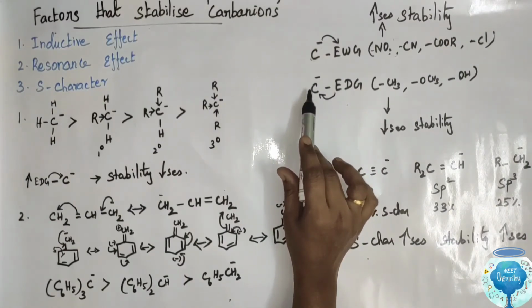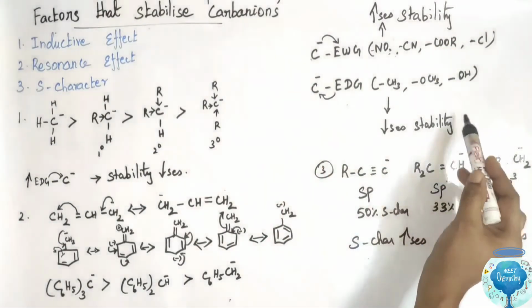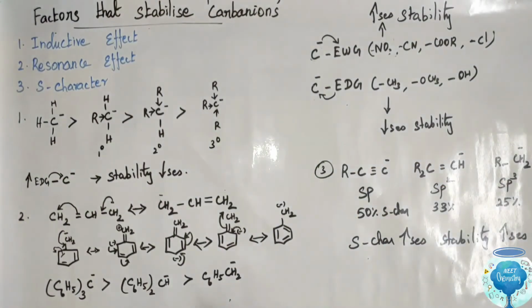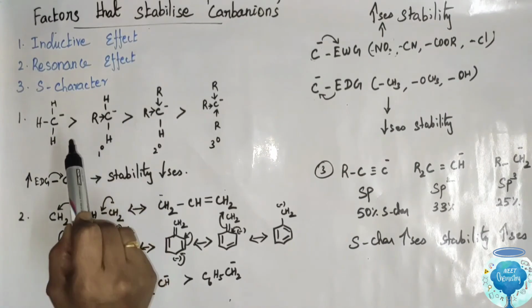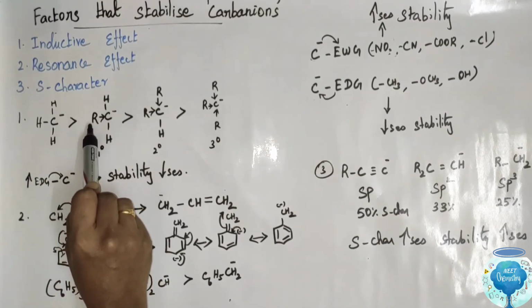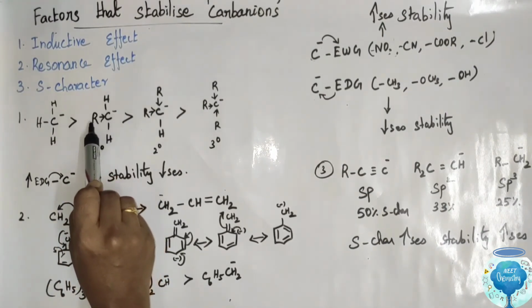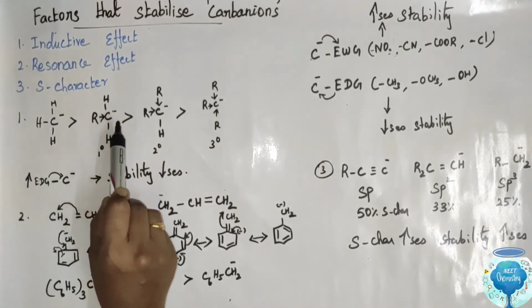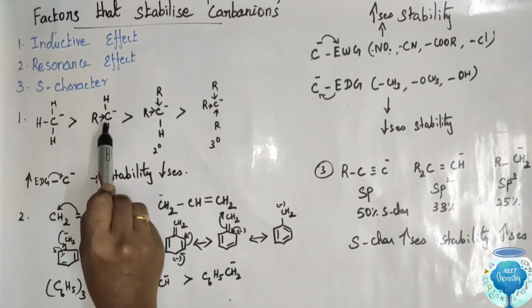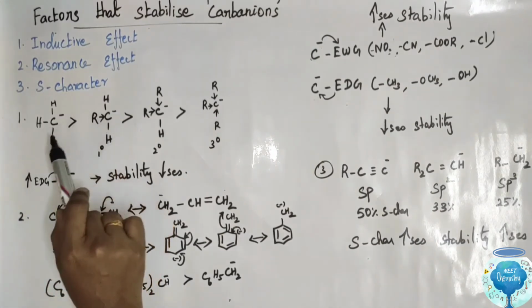The charge intensity of the carbanion increases, so the stability decreases. So as the number of alkyl groups increases, and alkyl group means electron donating group, the electron donating group increases the charge of the carbanion. It destabilizes the carbanions.